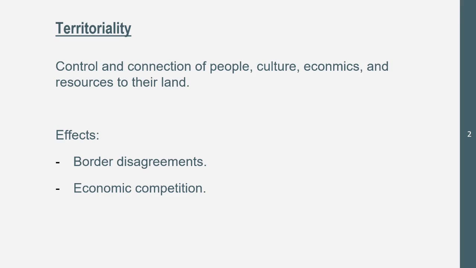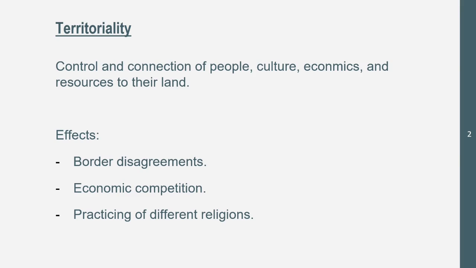Economic competition. If you have good economy in your territory, you're making money or profit, there could be economic competition outside. People are going to try to get up there. Or if people have money outside of your territory and you have to get up there to be able to afford to keep your territory or afford, just not go bankrupt, there could be economic competition.